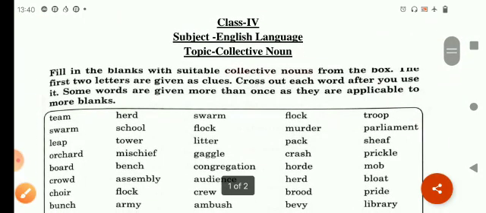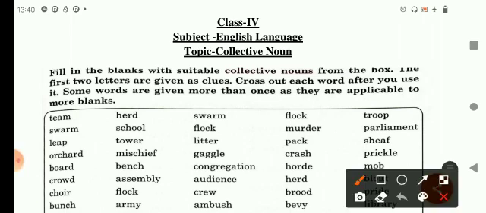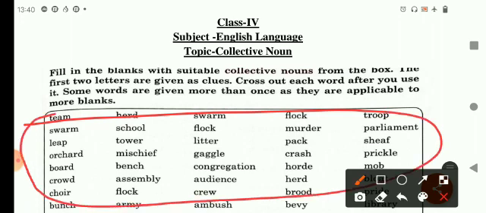And the first question of your concept sheet is fill in the blanks. Children, you can see the list of collective nouns given in this box, and here you have to fill in the blanks with the suitable collective noun from the given box. And the first two letters are given as a clue. That is already done for you.